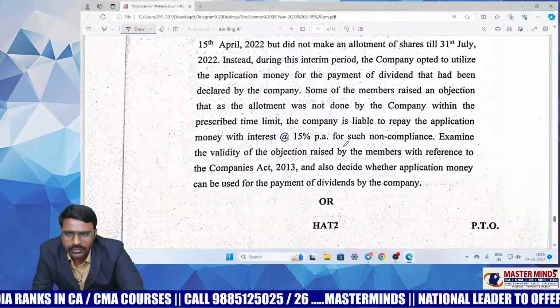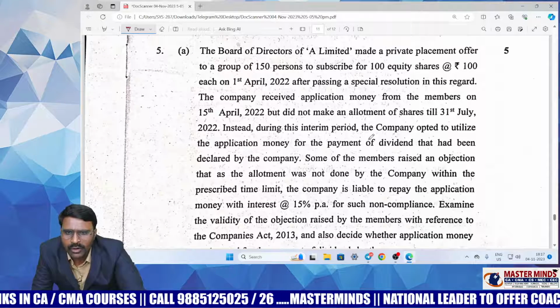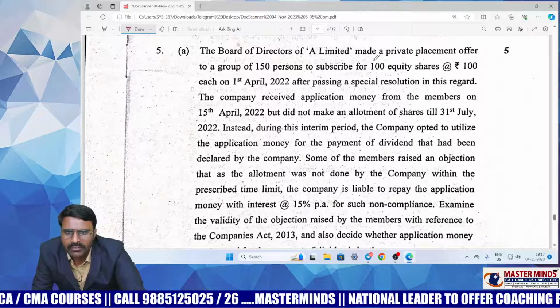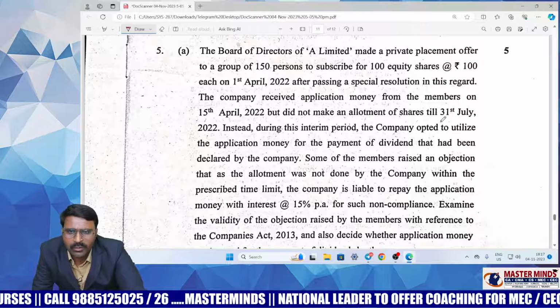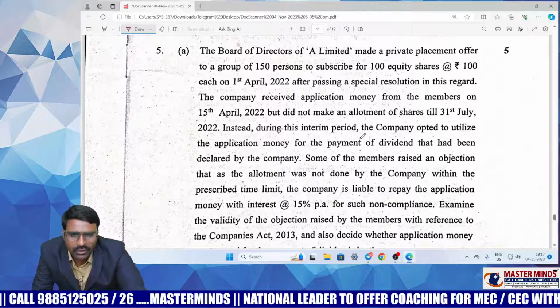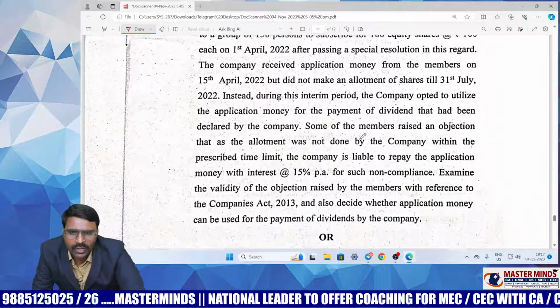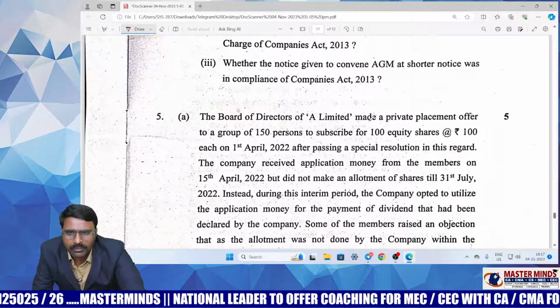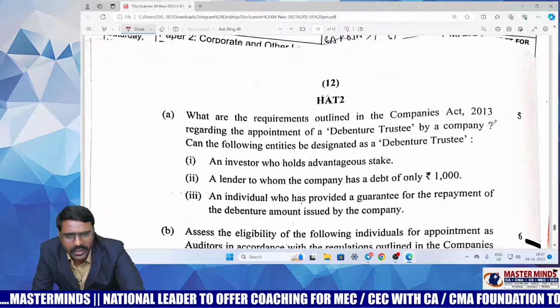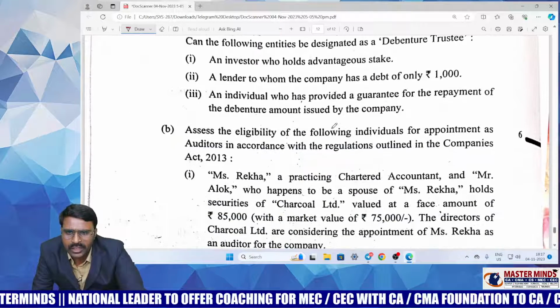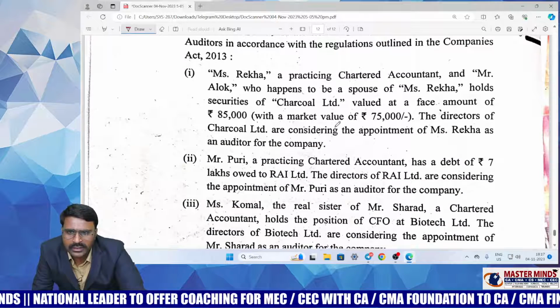And this thing, interim dividend not paid. This is also a private placement question, private placement offer. So when the company is unable to allot the shares within 60 days, they have to refund the money within the next 15 days. If not, they have to pay interest per annum. Okay, that is a private placement, irregular allotment. That is also an important topic. And this is a repeated exam question, debenture trustee.